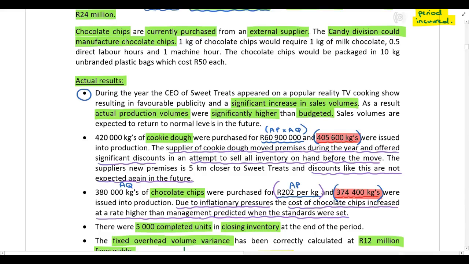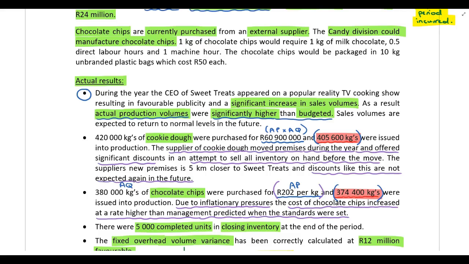As a result, actual production volumes were significantly higher than budgeted. That once again confirms that actual production is significantly higher than what they budgeted. They budgeted to produce 200,000 units. They actually produced 300,000 units.